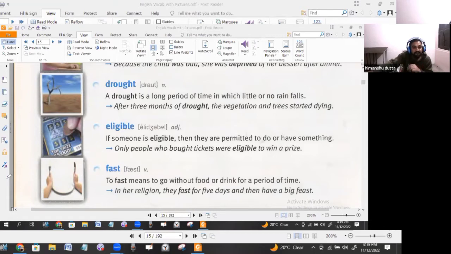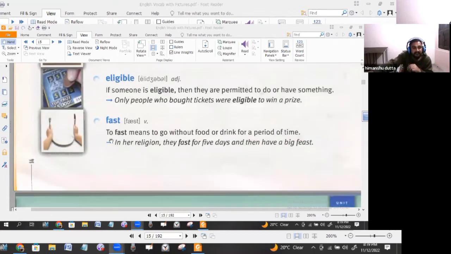Okay, be safe. Next word that we have is fast. What is fast? Here it is a verb. It can be in any form. It can be an adjective as well. He was very fast. How fast somebody was. So he was very fast.